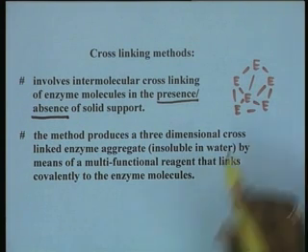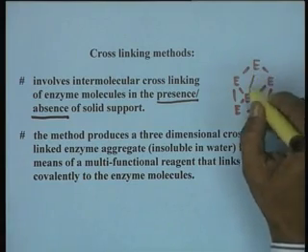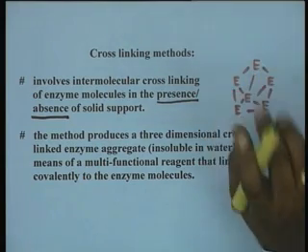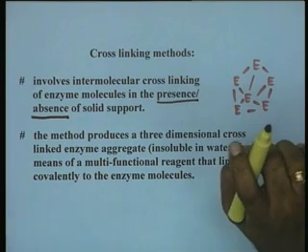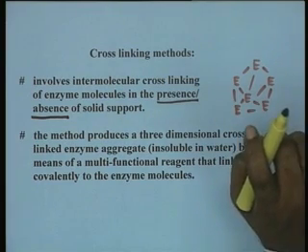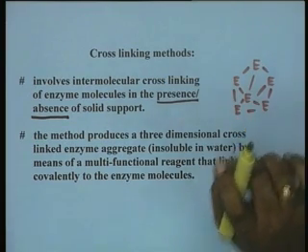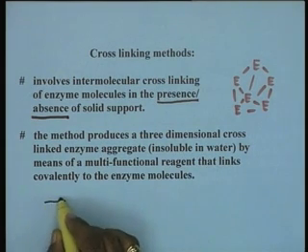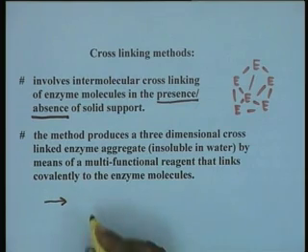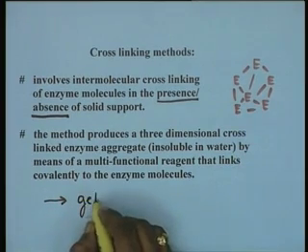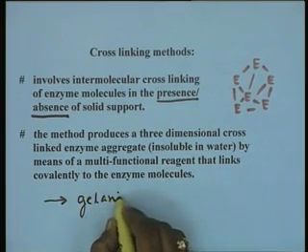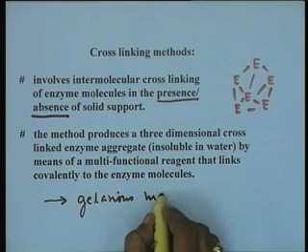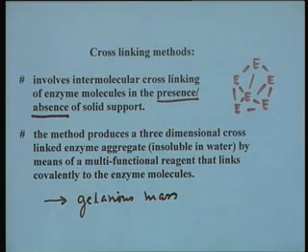That means the intermolecular cross linking between the enzyme molecules should not involve cross linking the catalytic functional group required on the enzyme molecule. Now, a characteristic feature of this method is that ultimately when you get this material, you end up in a gelatinous mass. That means you do not get a particulate matter.